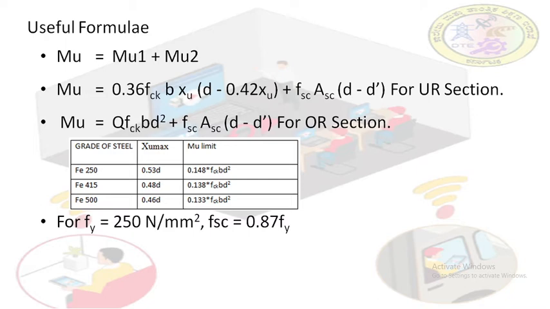You can directly substitute the value and get Fsc in Newton per mm square, that is the stress in compression steel. Fsc is 0.87 into 250, that comes to 217.5 Newton per mm square. Please note this.